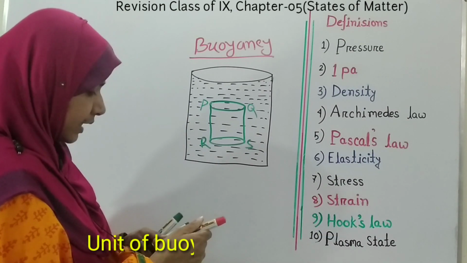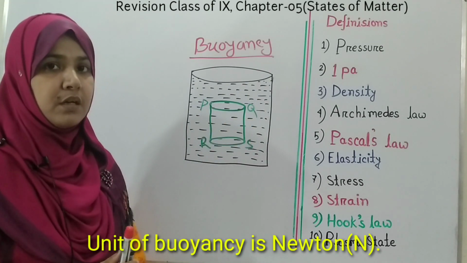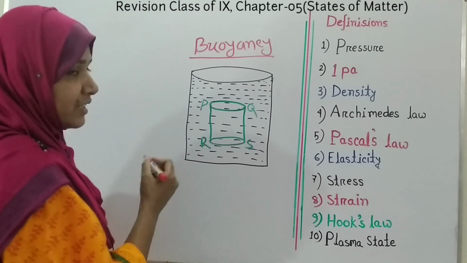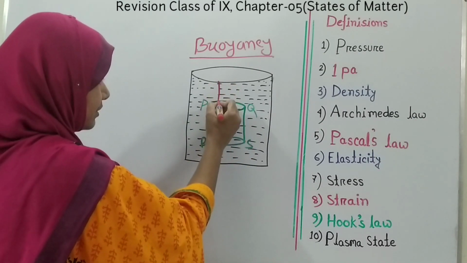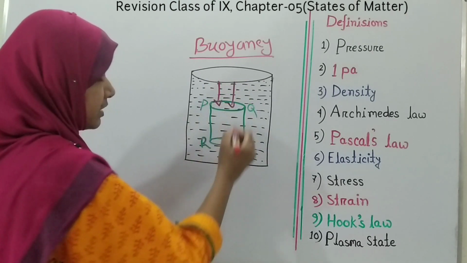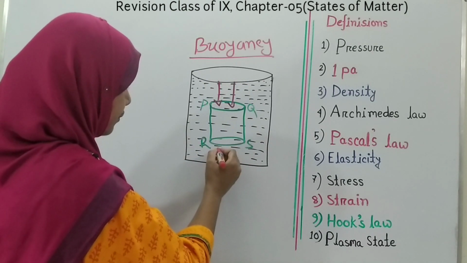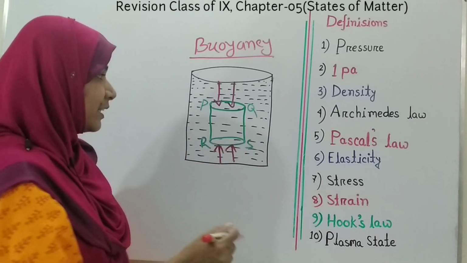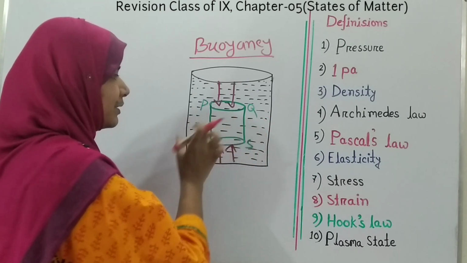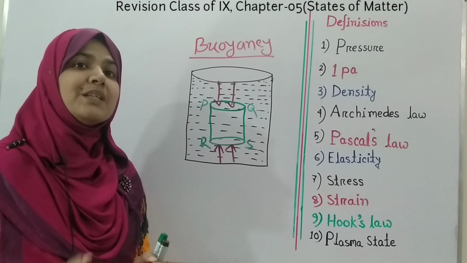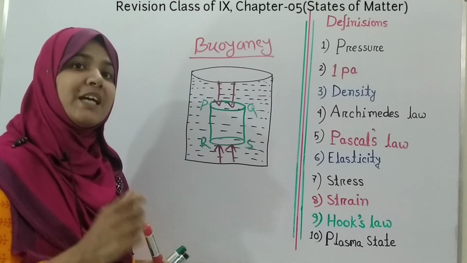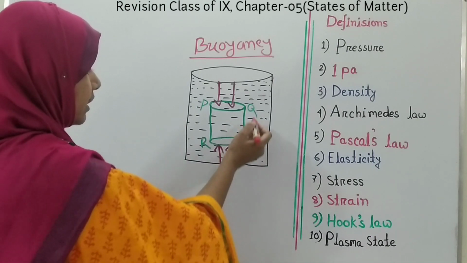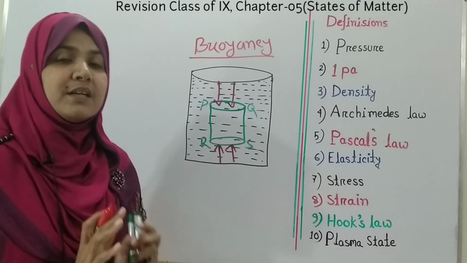Now here this PQRS object will feel pressure from everywhere. So we can say that the pressure felt on the PQ surface is the downward pressure, and the pressure felt on the RS surface is upward pressure, and the pressure felt on these two opposite sides will be the same and opposite in direction. That's why that pressure or that force will be cancelled. So now we can say that the object will feel an upward resultant force.